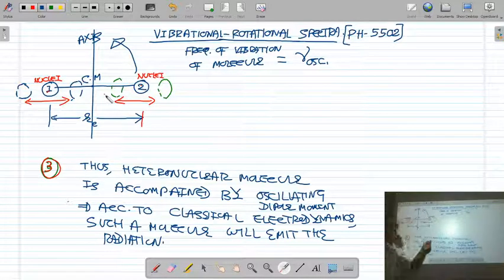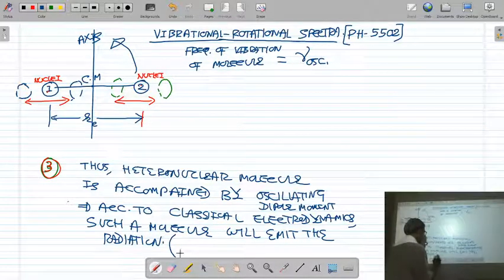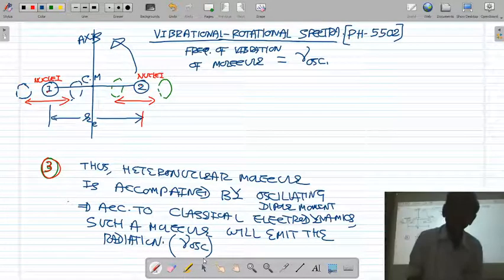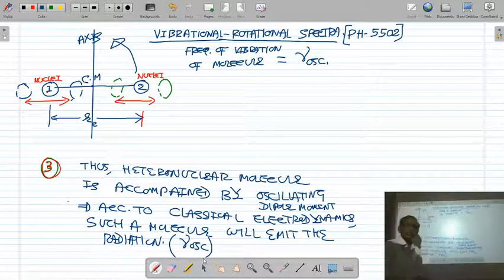So a heteronuclear molecule having a changing dipole moment is emitting radiation whose frequency is equal to nu oscillation. If the frequency of vibration of the molecule is nu oscillation, then such a heteronuclear molecule having a changing dipole moment will emit radiation of the frequency nu oscillation.